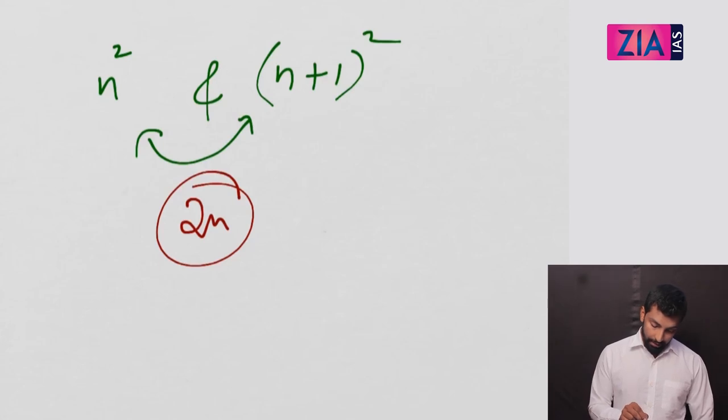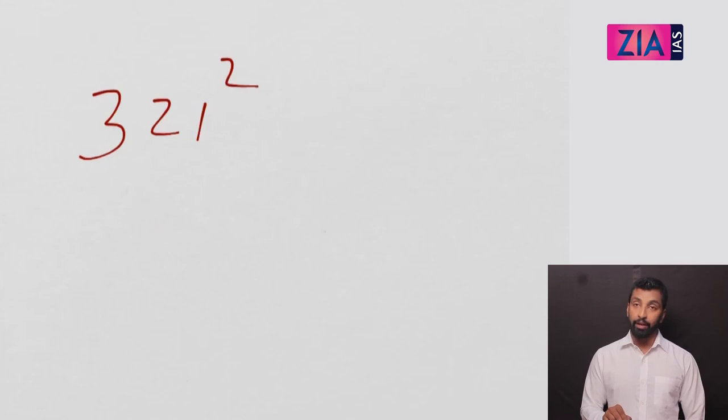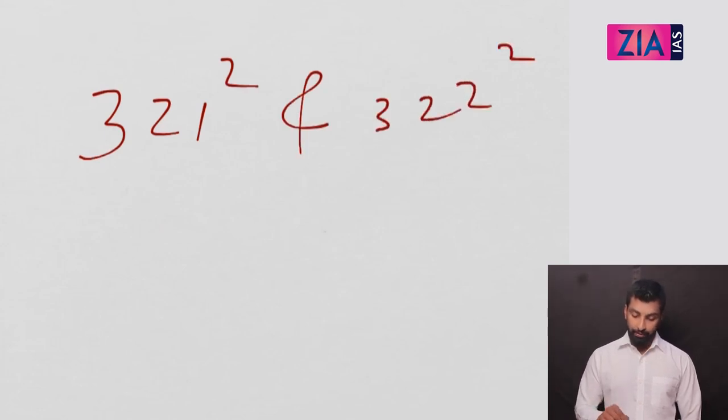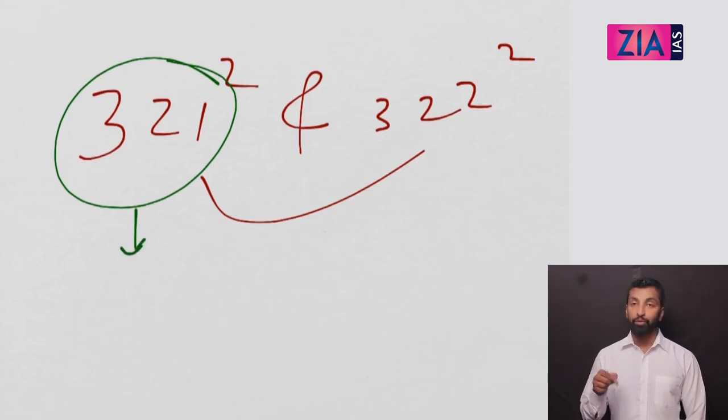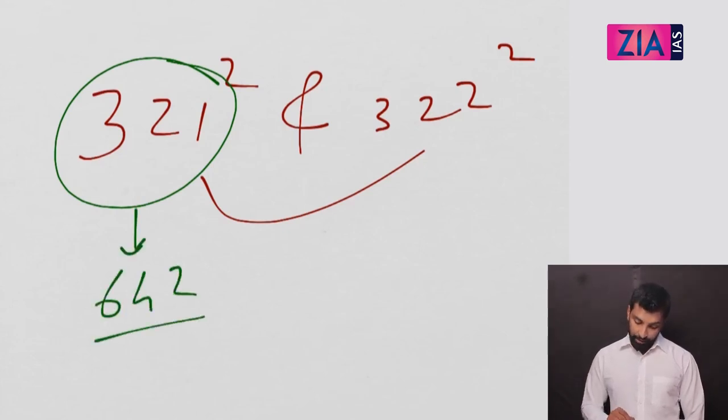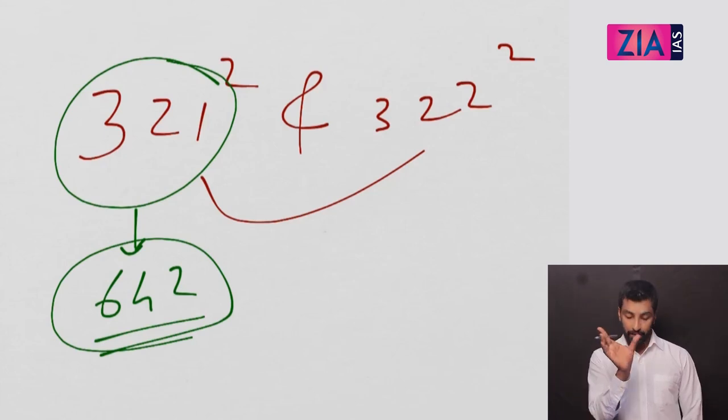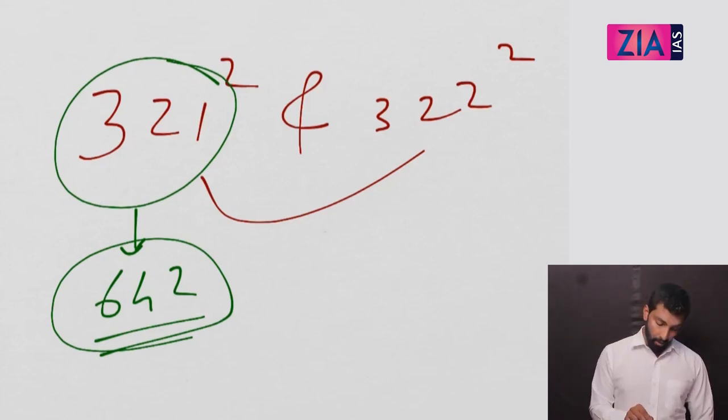So this is one of the questions which I have seen. Any question now, like 321 square and 322 square, between them how many numbers are there? Twice of this. 321 twice means 642. So 642 natural numbers are there between the squares of these. Clear? Now let's look at one more question which I have seen in SSC earlier.